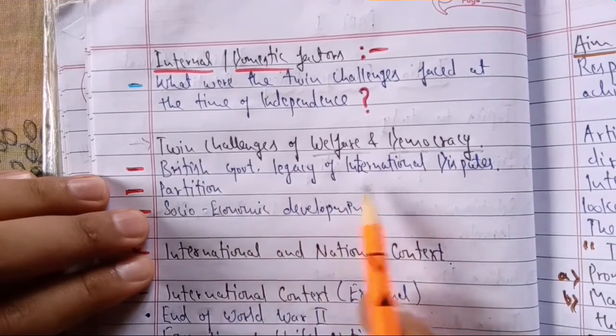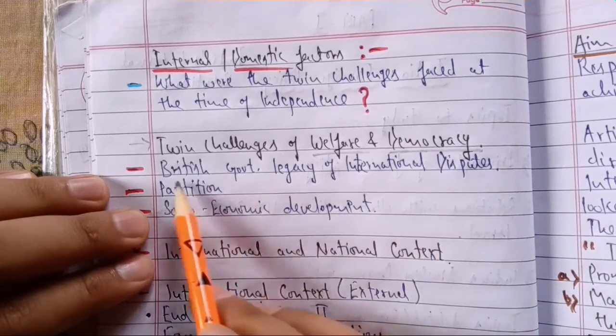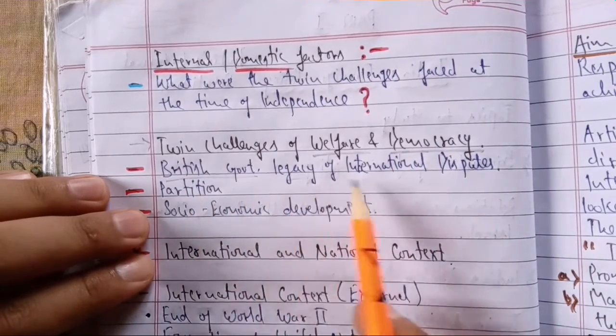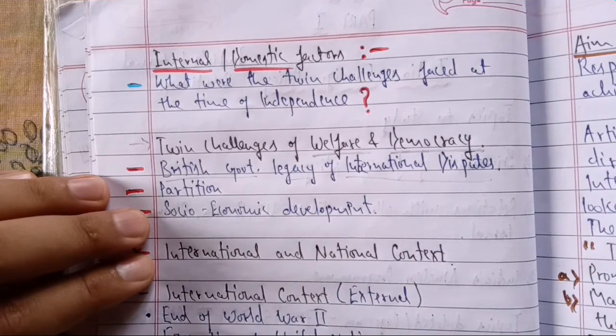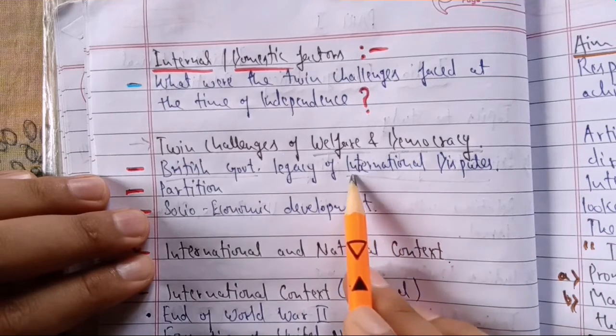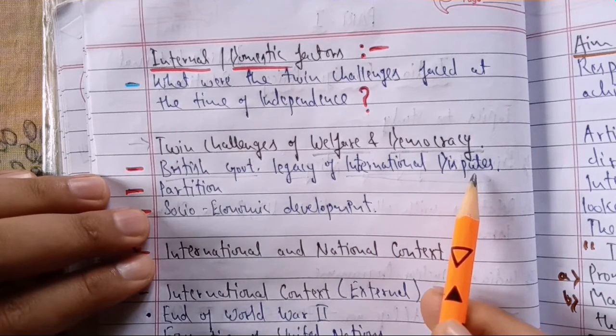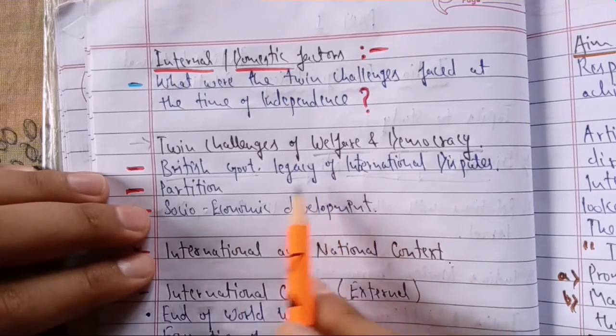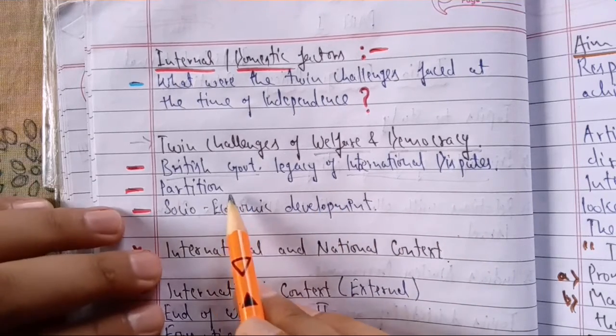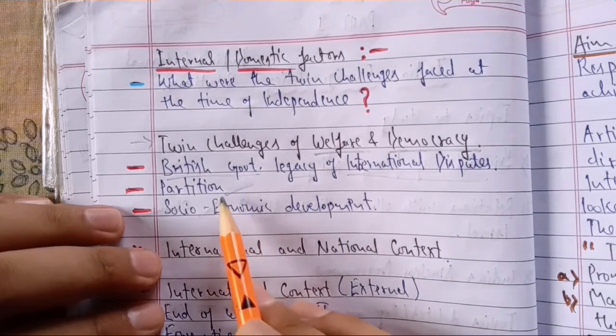Then the British government's legacy of international disputes. After the Britishers had left, they had left a legacy: many international relations, international disputes, international policies and treaties. We had to accept these international disputes and legacies, which we have been following. So this was all done by the Britishers. And like partition, we have done already in detail.